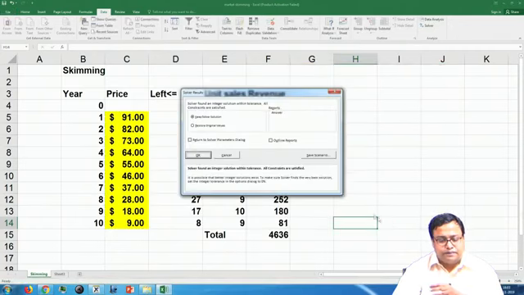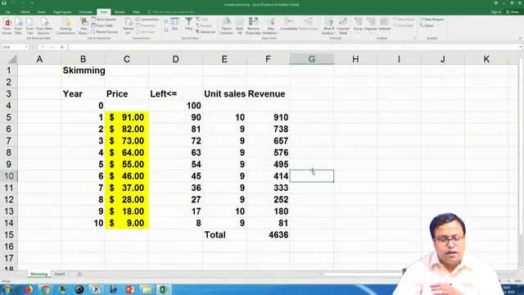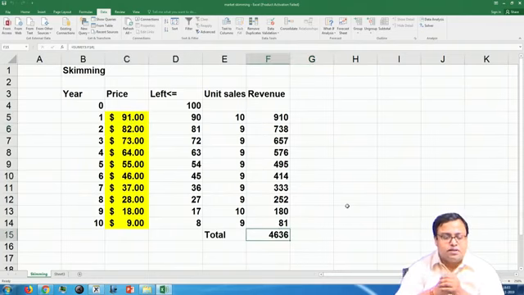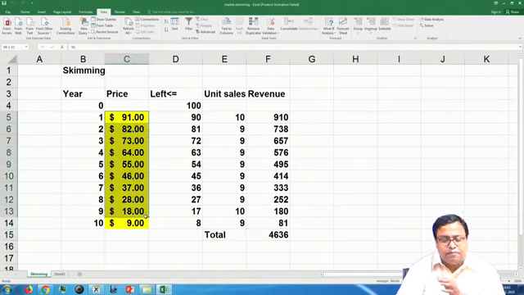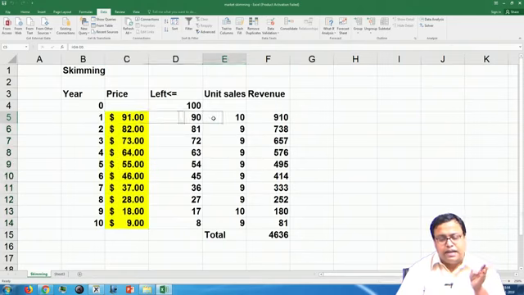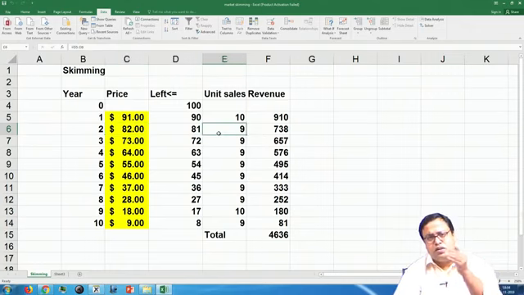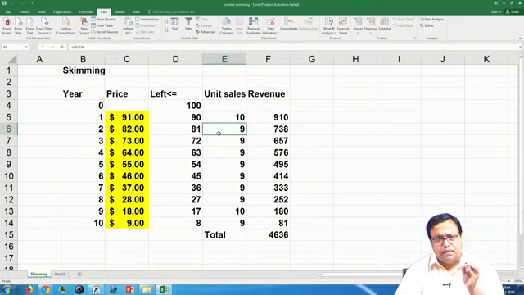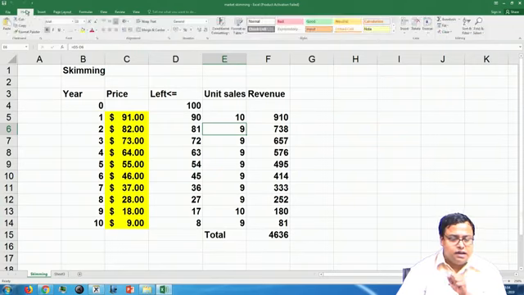So, if I try to solve it, it gave me some values: 91, 82, 73, and the total revenue is 4636. So, you can clearly see that the price is slowly coming down from 91 to 9. This is the type of pricing that I will call skimming pricing, where in the first time period they are charging $91 and getting 10 guys. In the second time period they are charging $82, getting another 9 guys, and slowly they are increasing their sales by reducing the price. They are not doing it in one go. So, that is called market skimming, which can be used to get higher revenue.